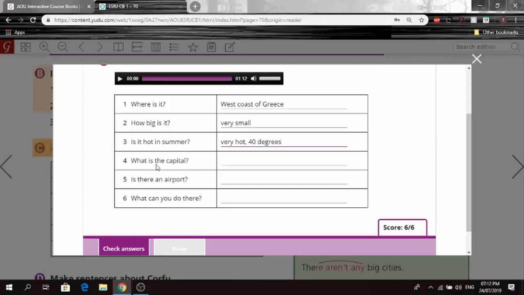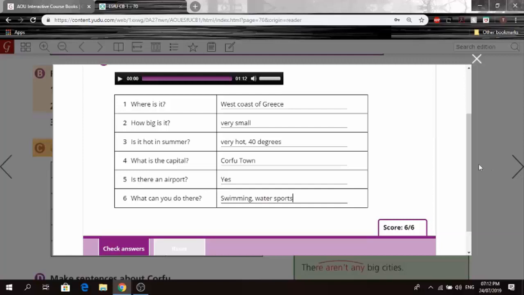Alright, question number 4. What is the capital? And the capital is Corfu town. This one was simple. It was in the picture as well above. Corfu town. Okay. Number 5, is there an airport? And yes, there is an airport. Okay. What can you do there? So what are the activities that tourists can do? We have obviously swimming. Okay, and we have other water activities. So let's just write in water sports, for example.